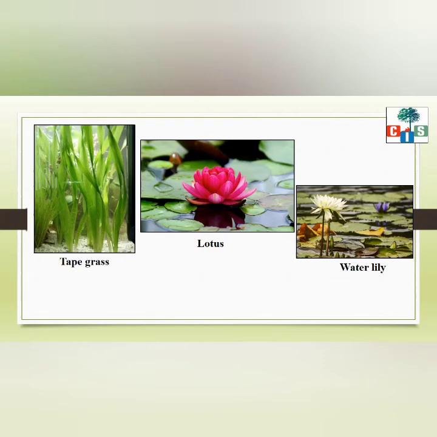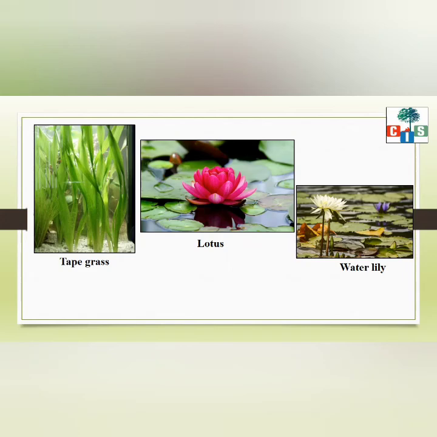Let me tell you. If you look at the petals, those of the lotus are rounded, and those of the water lily are pointed. Even their leaves are different. The leaves of the water lily are thick, but the leaves of the lotus are a little thinner. So these are some differences which can help you to identify lotus and water lily.